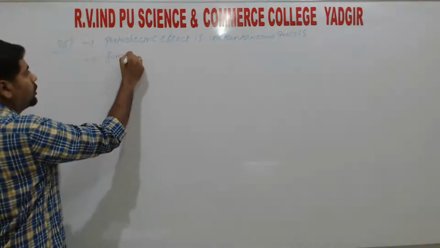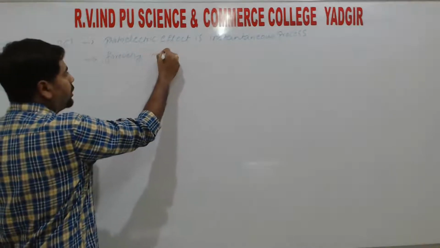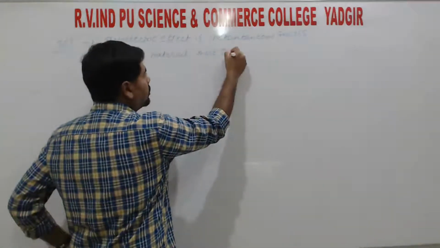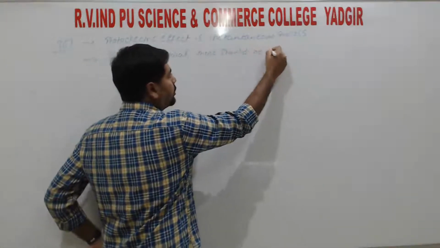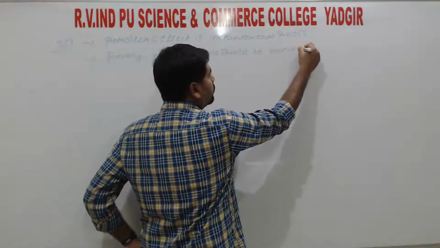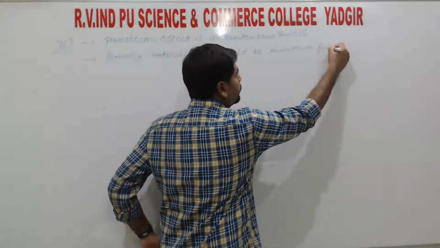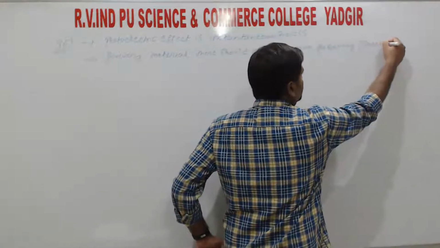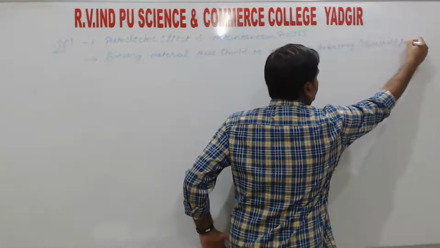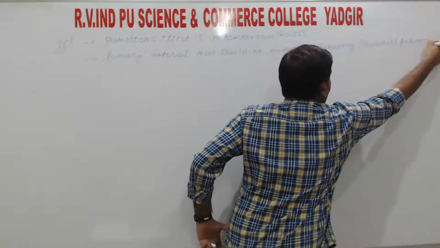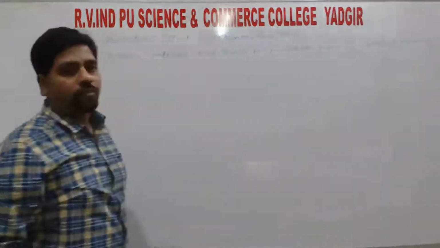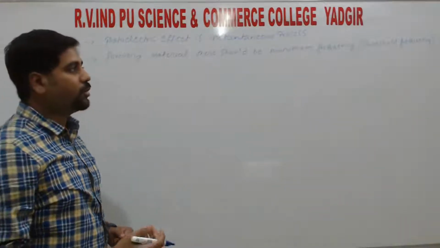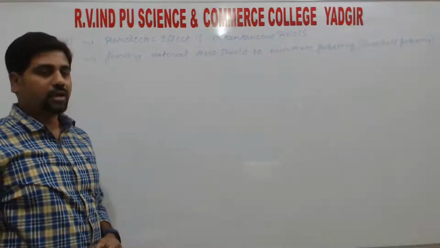For every material there should be a minimum frequency, and we call that the threshold frequency, right? So for each material there is a certain frequency. The minimum frequency we call the threshold frequency, right?